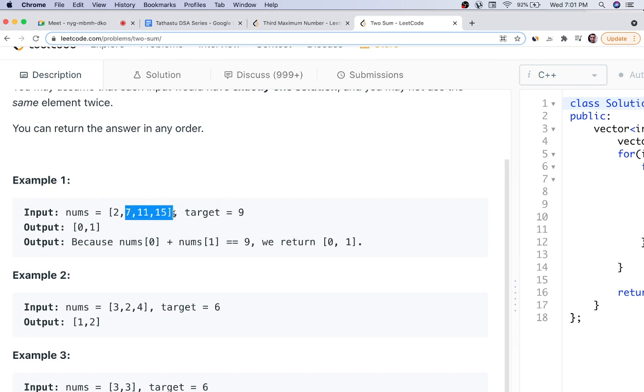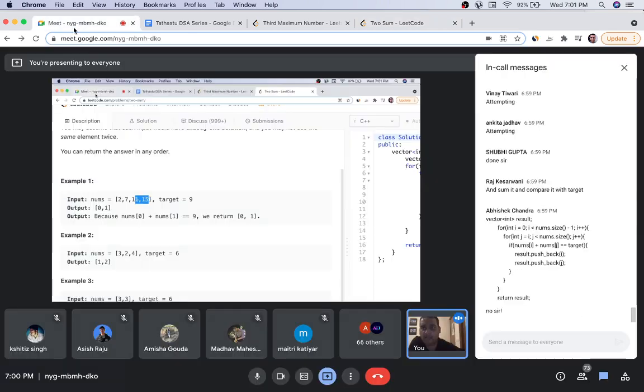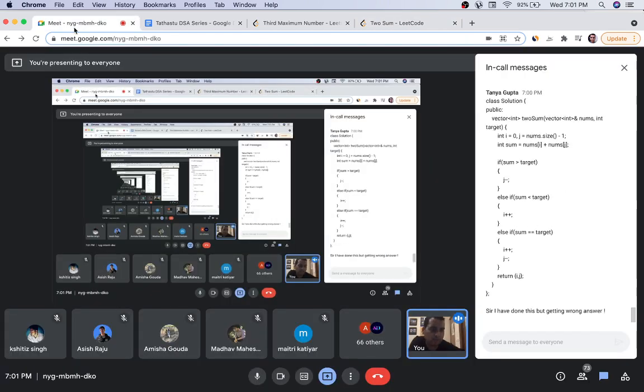We'll compare 7 with 11 and 15. Then 11 with 15, and then we'll end. Okay, so it's given that there will be at least one solution.